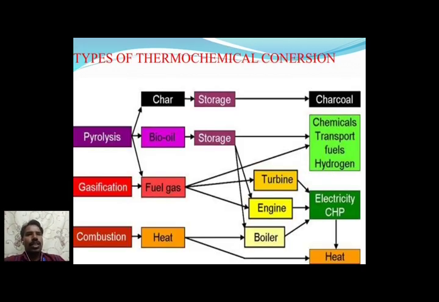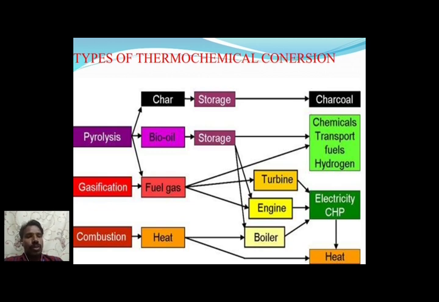Again, this is the flow chart of thermochemical conversion. There are three types of conversion: pyrolysis, gasification, and combustion. Combustion is direct combustion of biomass. It generates heat. The heat goes to the boiler, and through the boiler we can develop electricity.